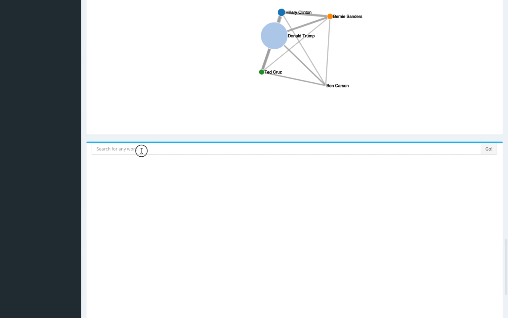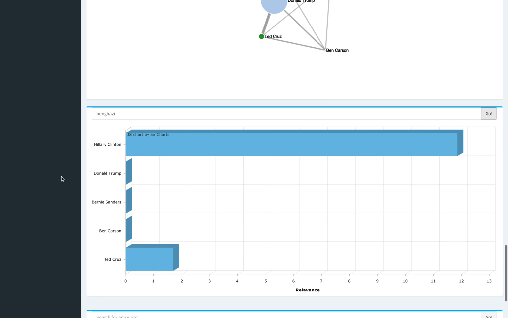We can also search for a particular keyword and see how often it shows up in tweets about a particular candidate. So Hillary Clinton faced this scandal in Libya about Benghazi and her emails, and as we can clearly see, tweets about Hillary Clinton have the word Benghazi show up more often in them.